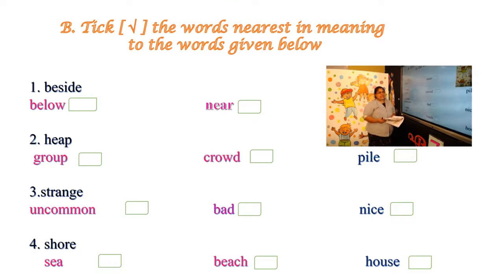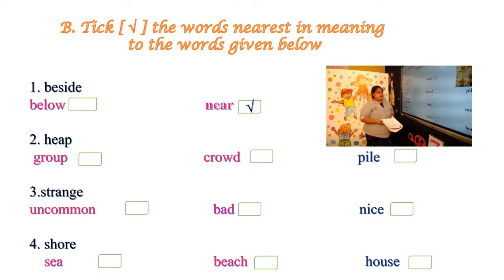What is the first word? Beside. Right? You know the meaning of beside. The answer for beside is near. Beside the river means near the river. Now look here, the second word is heap. You have also studied this word, it is familiar to you.